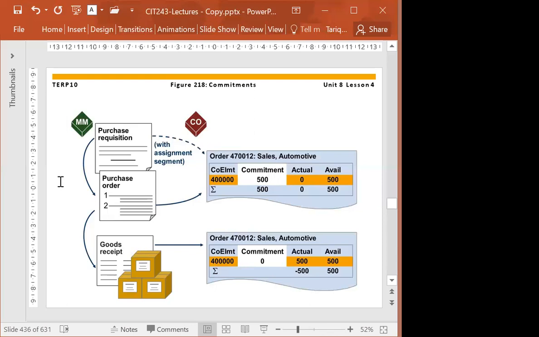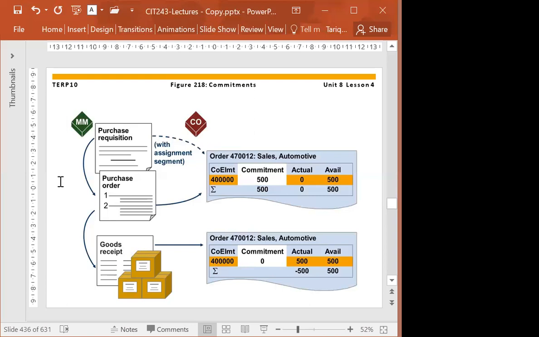So basically, when you create a purchase requisition or a purchase order, and if commitment management is activated in the managerial accounting or in the controlling area, you can assign the commitment of that amount for that purchase requisition or purchase order, either manually or automatically.